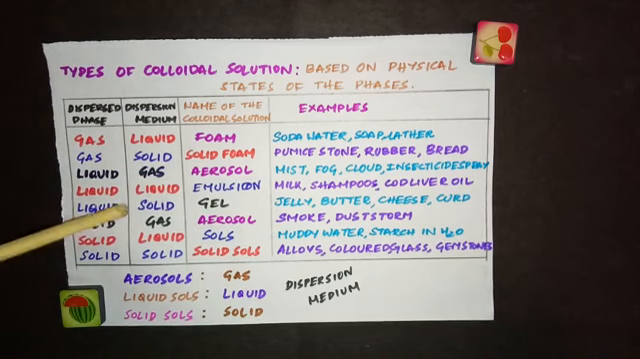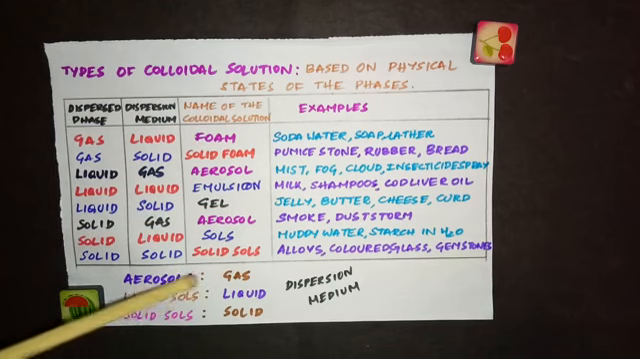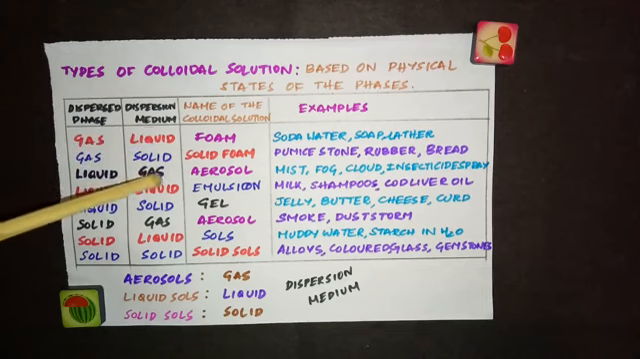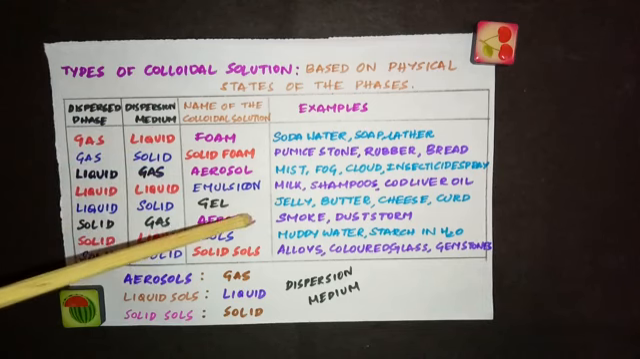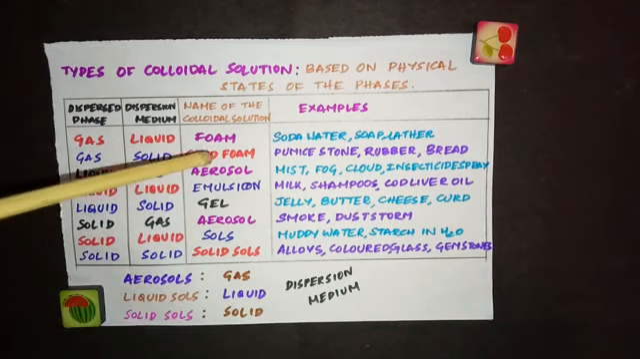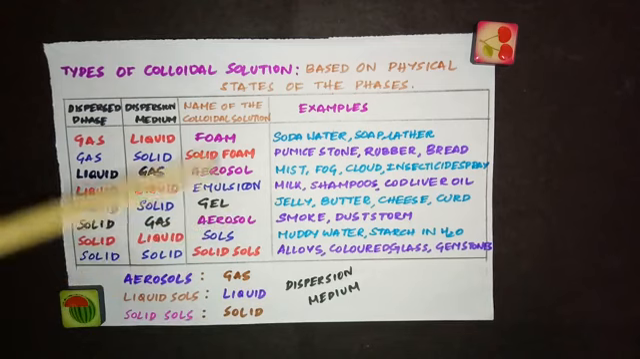So from this you can see there are only three categories: aerosols, liquid sols, solid sols. In the case of aerosol, the dispersion medium is gas. When the dispersion medium is gas, we call them aerosol. When the dispersion medium is liquid, we call them liquid sols, and when the dispersion medium is solid, we call them solid sols.